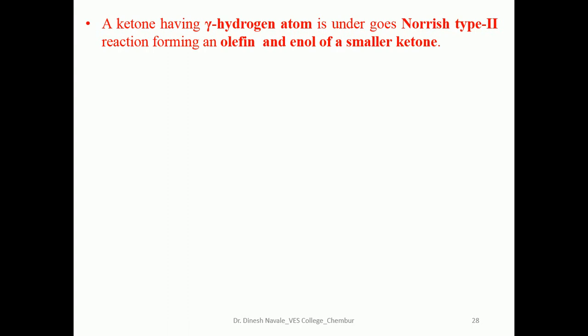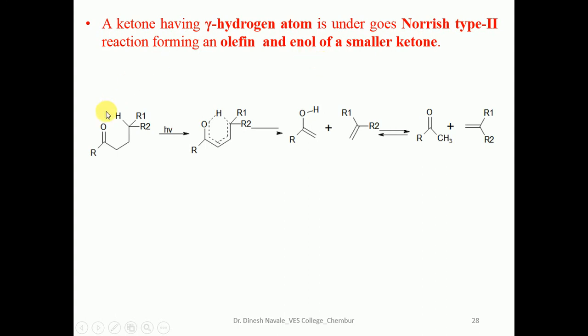A ketone having a gamma hydrogen atom is always going to undergo the Norrish type 2 reaction, giving the formation of an olefin and the enol of a smaller ketone. So this is the representative example, which gives the formation of the 6-member transition state, with the gamma hydrogen atom migrated toward the carbonyl oxygen, giving the enol, which is then subsequently converted into the aldehyde or ketone, with the formation of the olefin as the other product.